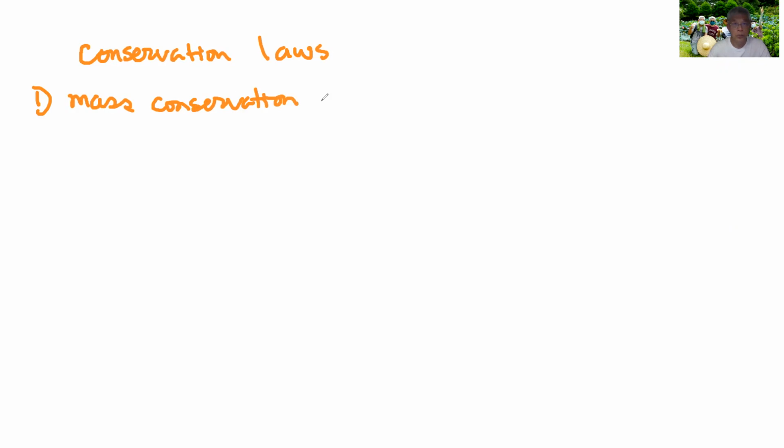This is true, except when you have a very high temperature, for example, larger than, let's say, 6,000 degrees C.